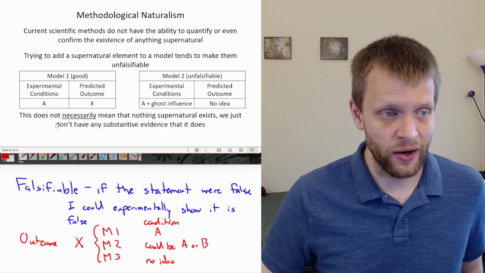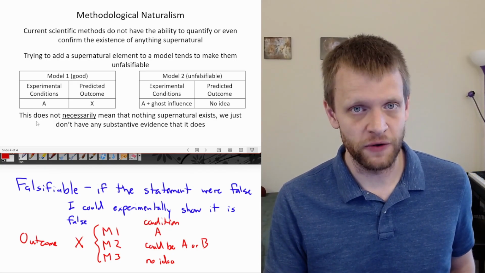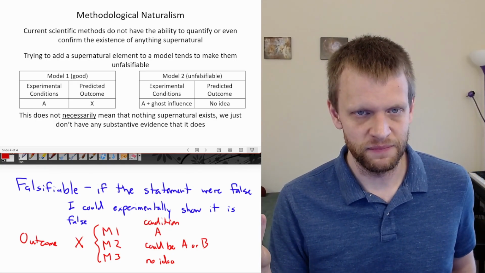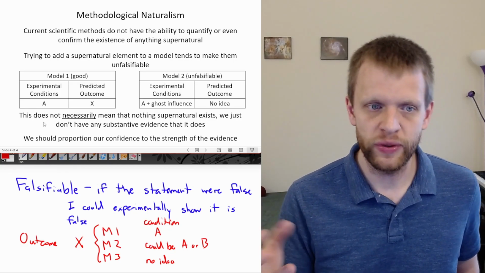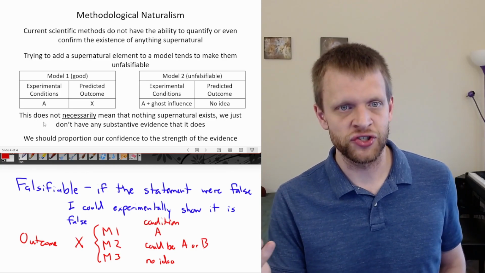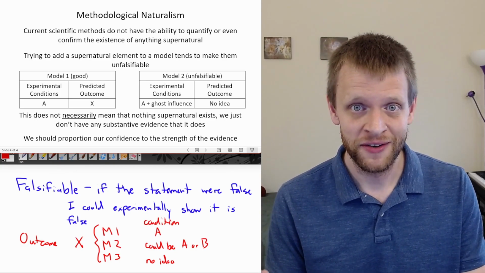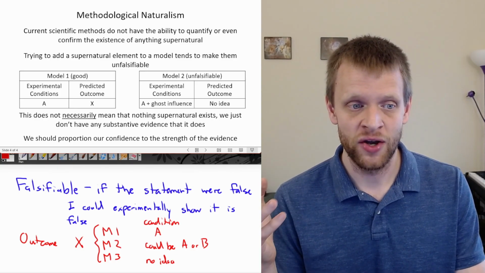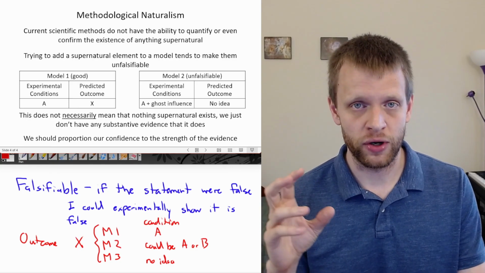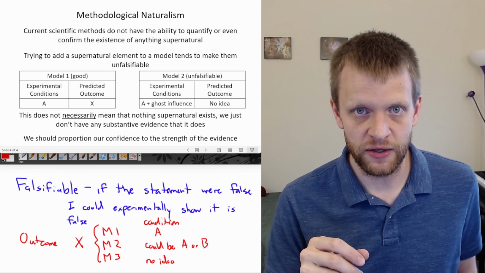Just because we can't falsify the unfalsifiable, we can't necessarily say that nothing supernatural exists. But if we don't have any substantive evidence that it does, I kind of agree with the philosopher Hume, one of his sayings is that we should proportion our confidence in a claim to the strength of the evidence being provided.